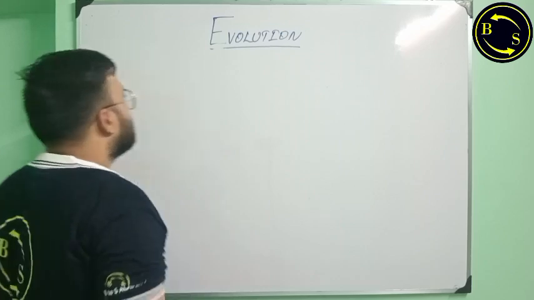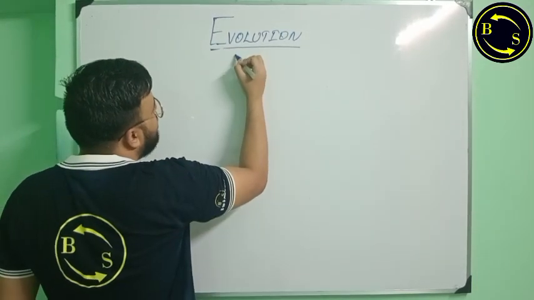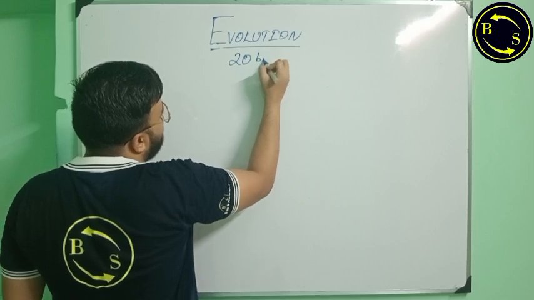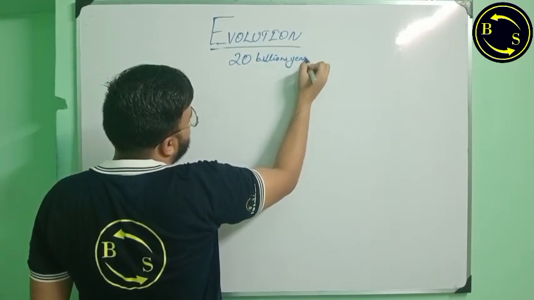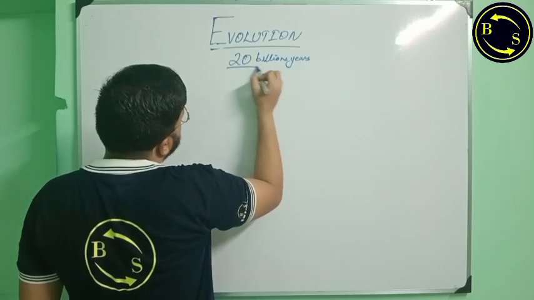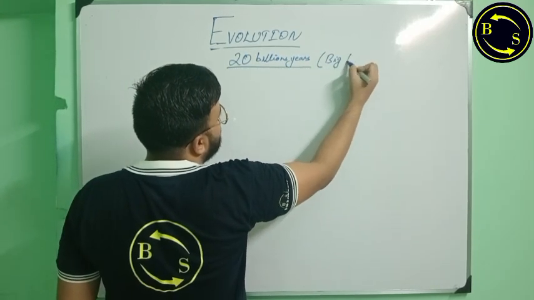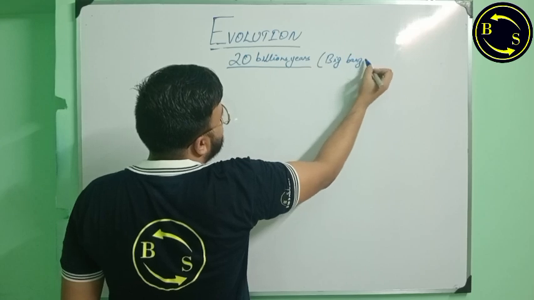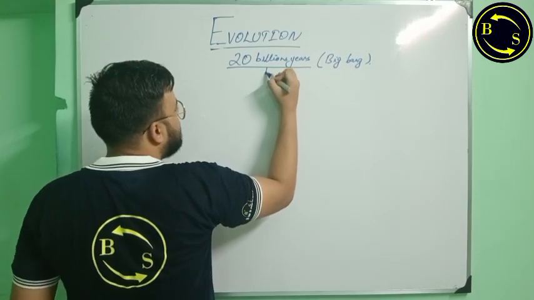Now, let's look at some numbers. 20 billion years: Big Bang occurred. The source of the universe. Big Bang. Okay.